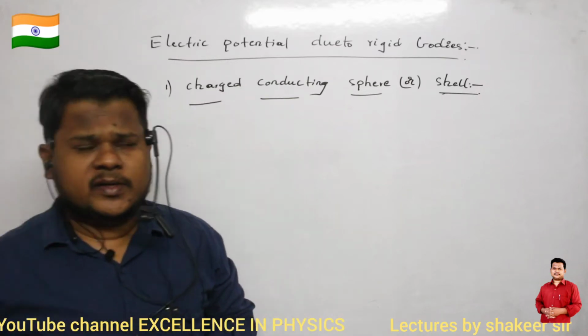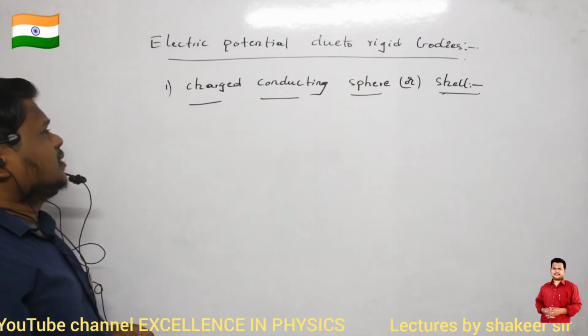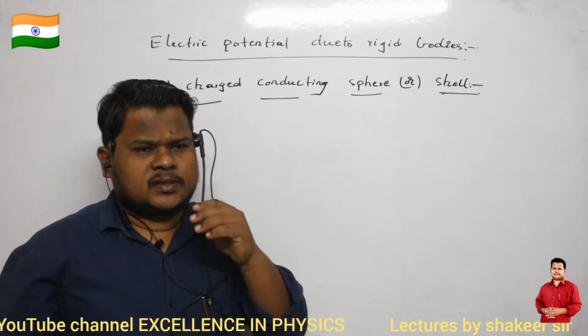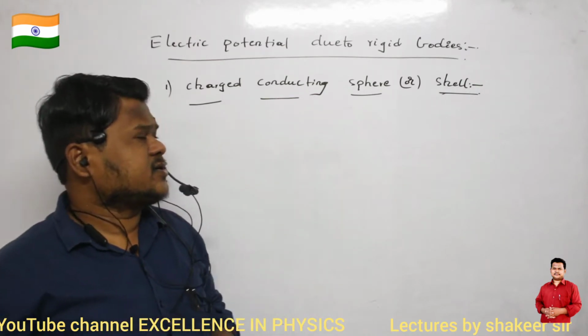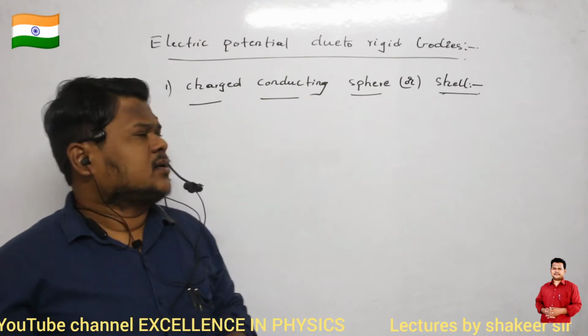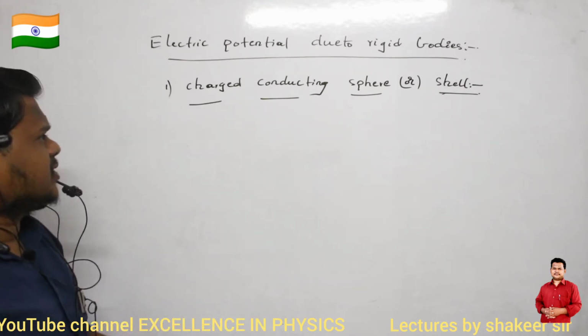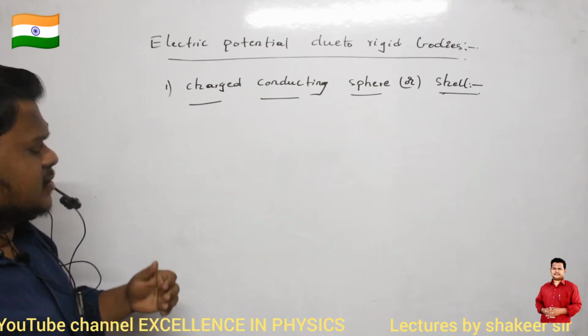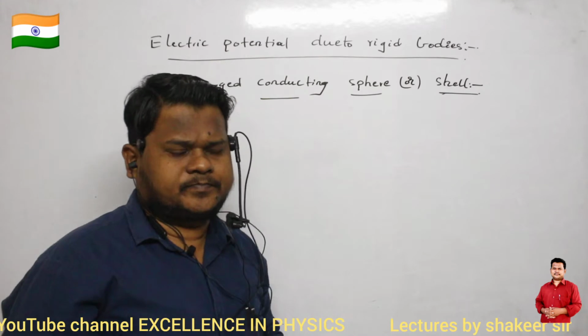So previously we have studied electric potential due to point charges. In the last classes we have studied electric potential due to point charges. Now we are studying electric potential due to rigid bodies, charged rigid bodies. Clear? So what is meant by a rigid body?